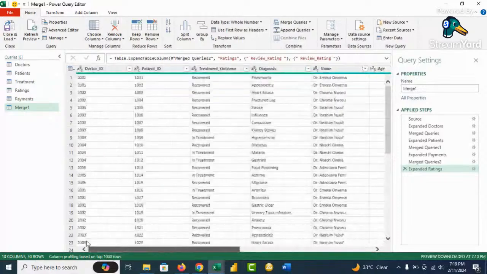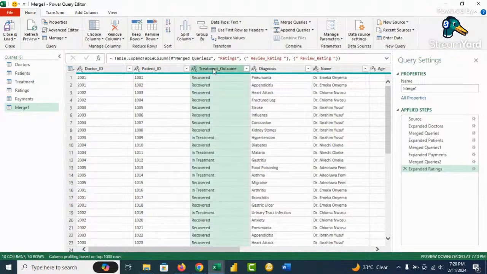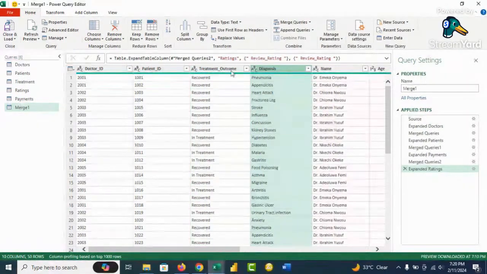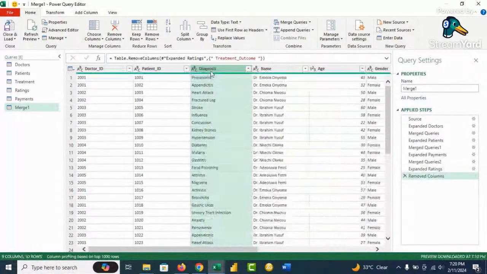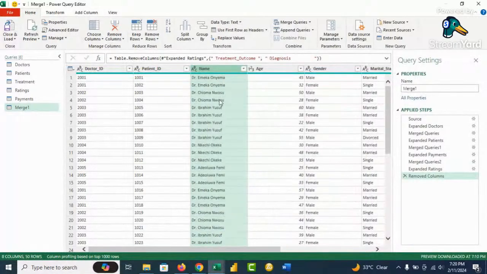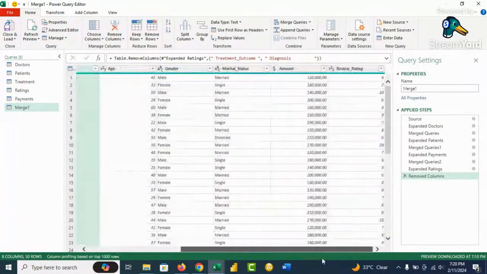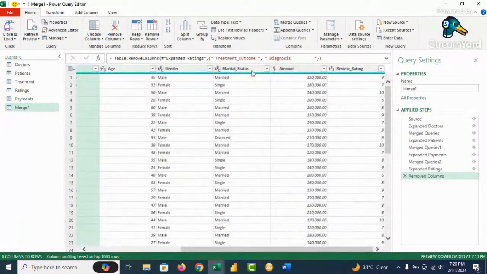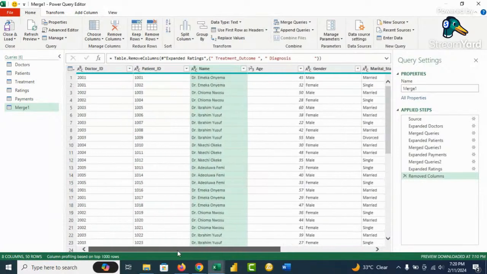Any information we don't need from this table, we can take it out at this point. We're not asked to analyze the treatment outcome. We're not asked to analyze the diagnosis. We can simply remove the treatment outcome. We can remove the diagnosis. I told us earlier we're not asked to analyze age, gender, and marital status, but I'll leave that for you in case you want to work with that later.